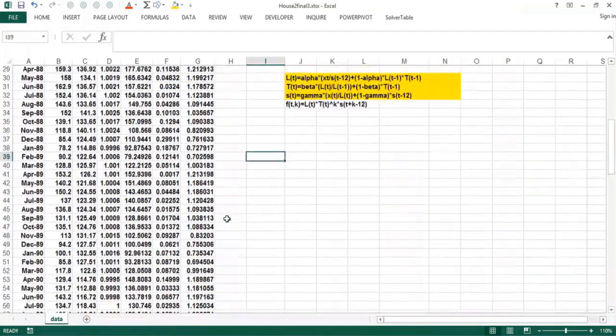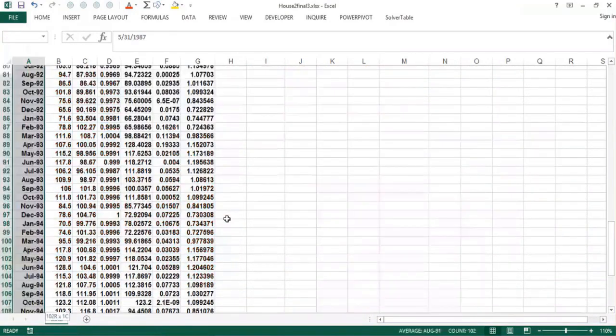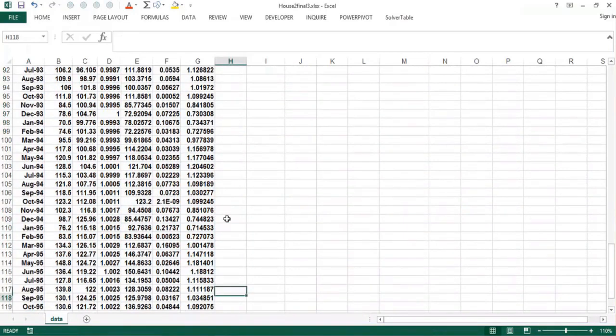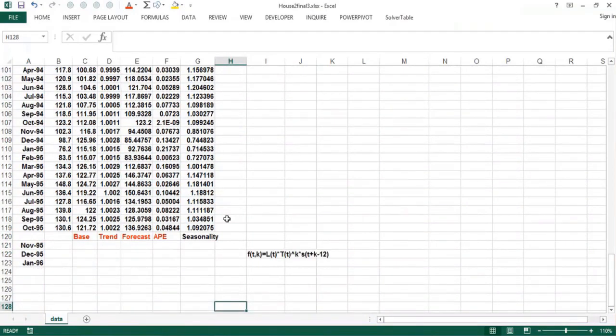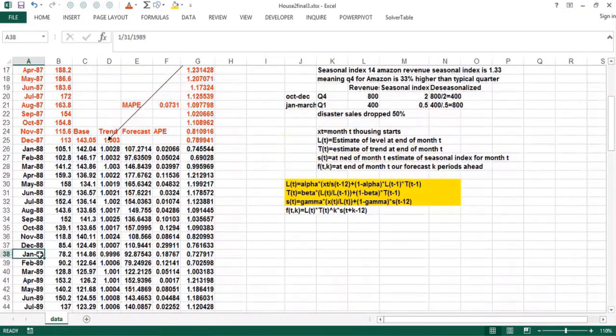Okay, let's see if we can implement this Winters method and make some forecasts for the next 3 months. We'll go through October 1995 and forecast November, December 1995, and January 1996. Okay, so you recall we initialized this. So if we want to update the base, we'd focus on this equation.